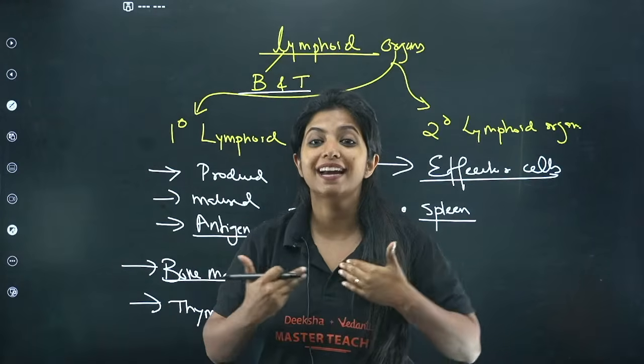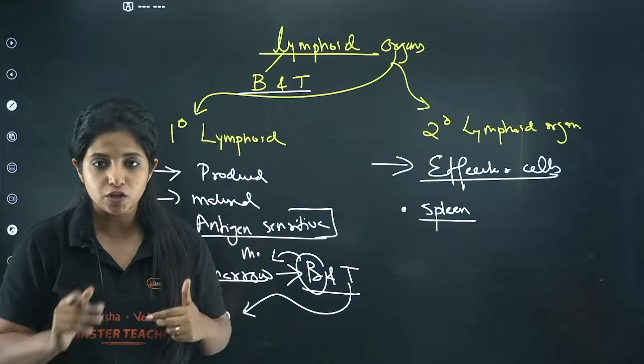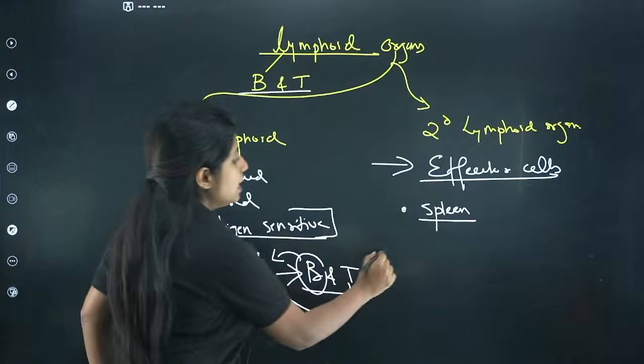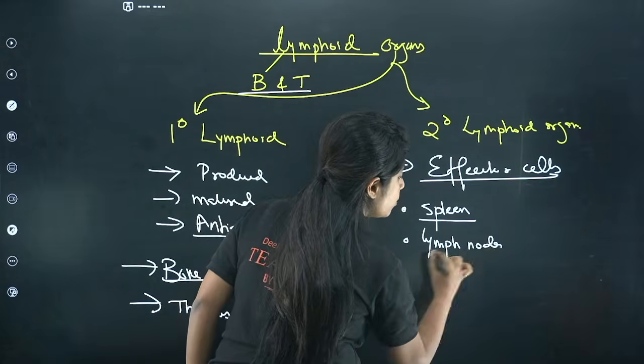Why? Because I am an antigen. They have basically become what? The effector cells also. So spleen is one such organ. The second thing that you have is the lymph node. I already spoke about the lymphatic system.